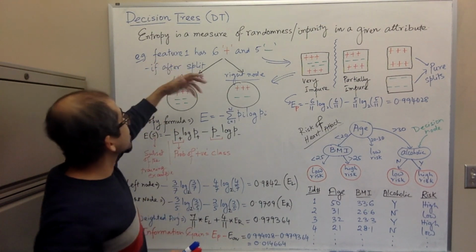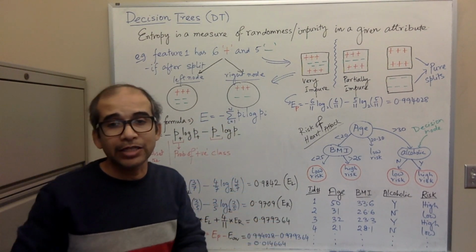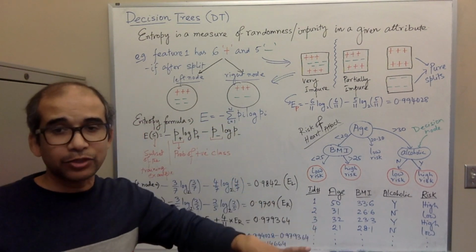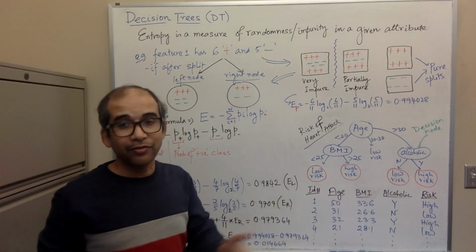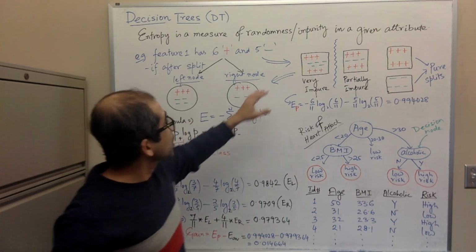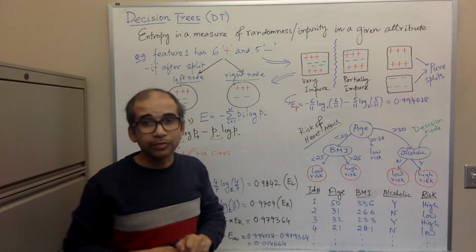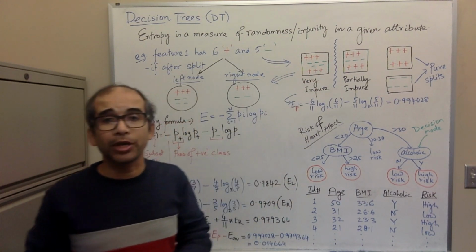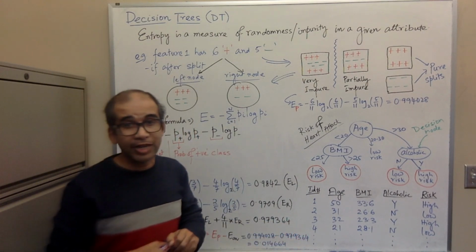Let's say that's feature 1, and feature 1 has 6 positive and 5 negative when you split them. So in total it has 6 positive and 5 negative, 6 high and 5 low. Six positive samples and 5 negative samples is considered very impure because it's a very equal mix of positive and negative samples.